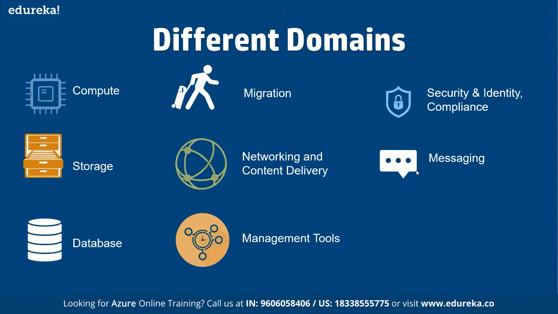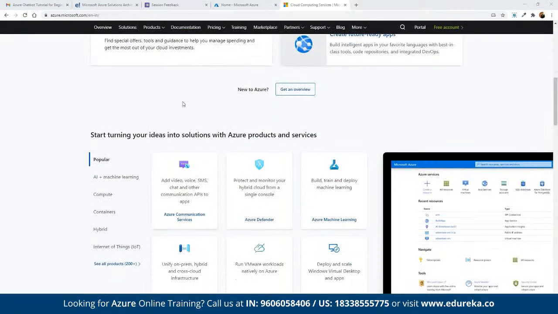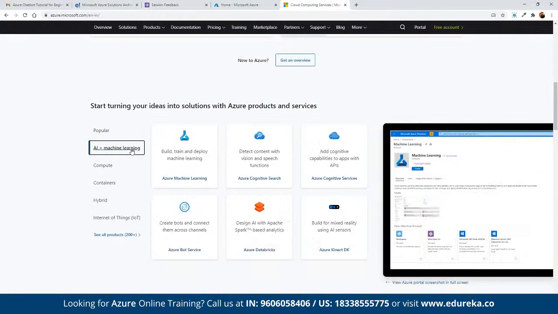So basically, we can use our own Microsoft account in case we have the access to it by going through this link here, azure.microsoft.com. And if you scroll down, we would be able to see the list of the services offered under different categories. Under AIML, we have the ML Studio. Now, ML Studio offered under Azure is a really good platform, even better than all the other platforms. That is one of the USPs offered by Azure.